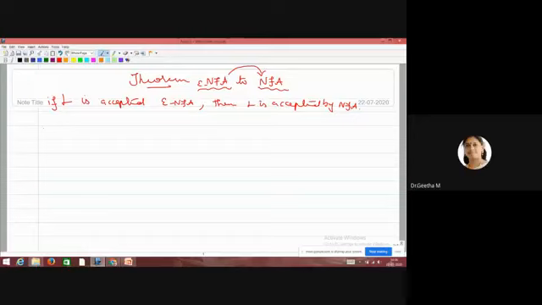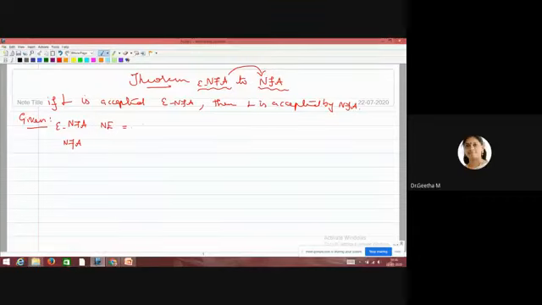So you want to define the given finite automata. They have given an NFA with epsilon, and also an NFA. For NFA with epsilon, the notation we are going to use is NE.